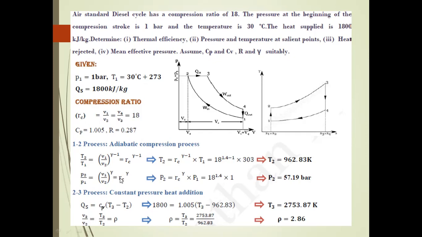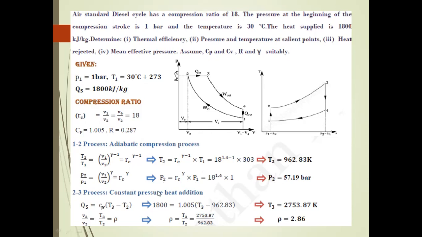Next, you should find P2: P2 by P1 is equal to V1 by V2 power of gamma, which is the compression ratio r power gamma. So P2 is equal to r power gamma into P1, that is 18 power 1.4 into 1. Finally, we find the P2 pressure is 57.19 bar.